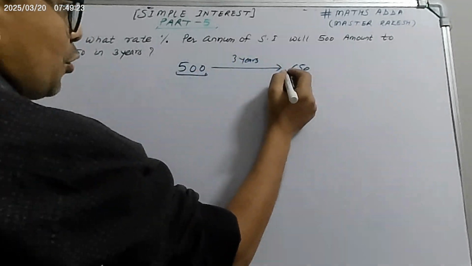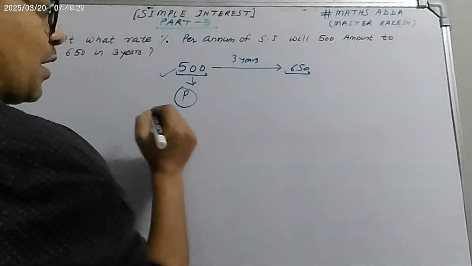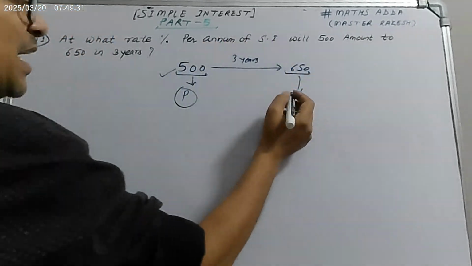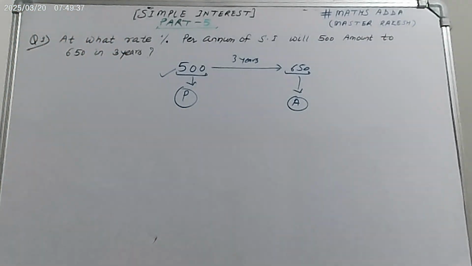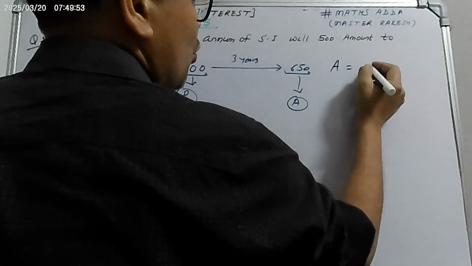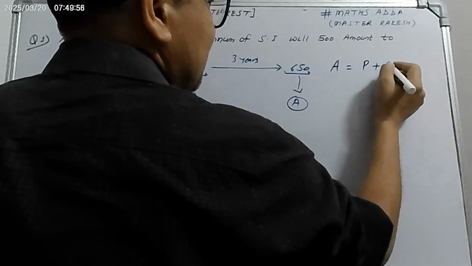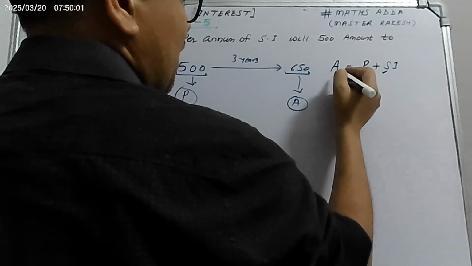So it means you are depositing this money. If you are depositing this money, it is the principal, and the principal becomes the amount. This much amount you are getting, so this is the amount. So this is principal and amount. This is a very clear picture. In simple interest, the amount is always counted as amount equal to principal plus SI. If you add SI to the principal, it becomes the amount.